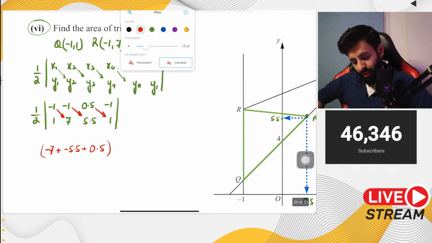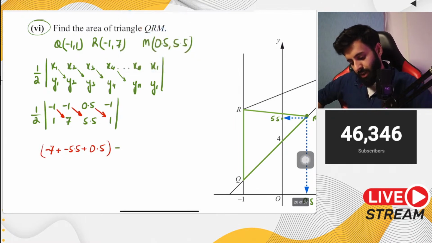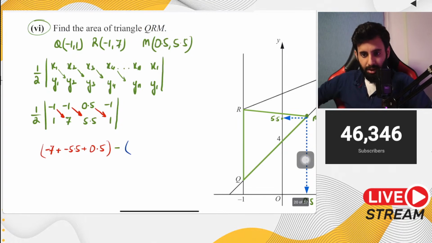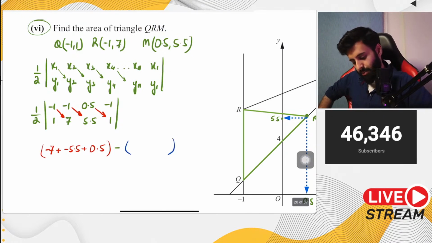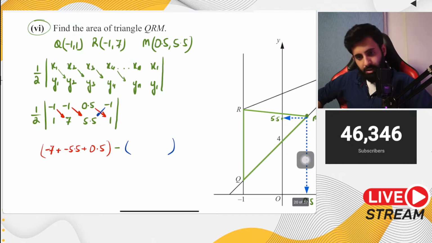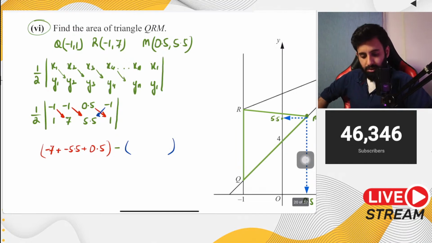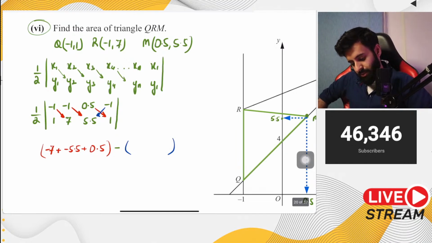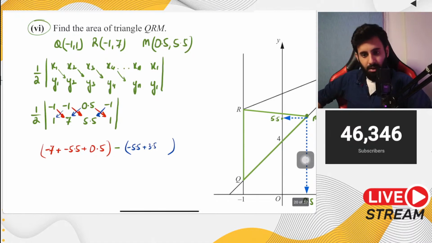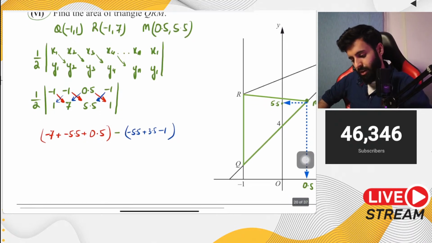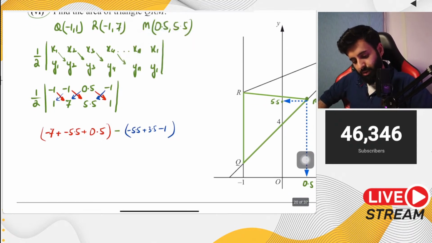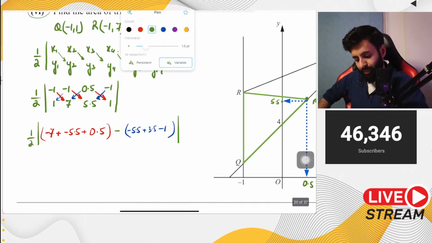Okay, so let's close this. In between, we write a minus sign. Okay, and now we multiply from right to left. The modulus formula is applicable for any shape there is, as long as it's a polygon and as long as obviously you have all the coordinates. So minus 1 into 5.5 will be minus 5.5, plus 0.5 into 7 will be 3.5, plus minus 1 into 1 is going to be minus 1. All right, and don't forget that you have a half over here, and not only that, don't forget that everything inside these red and blue brackets has a modulus.